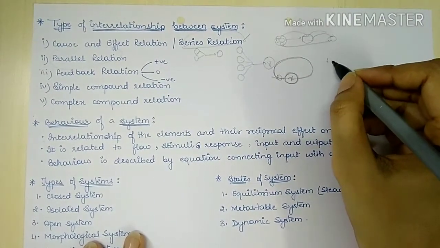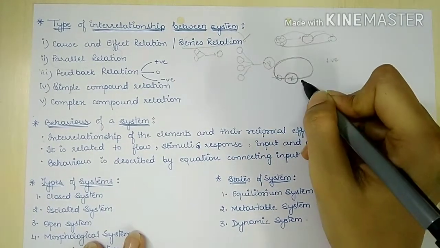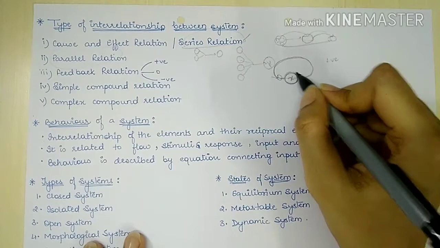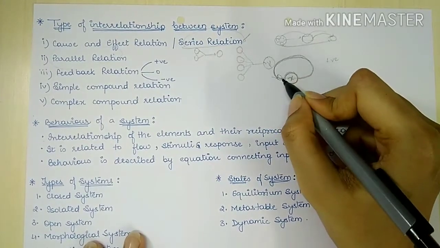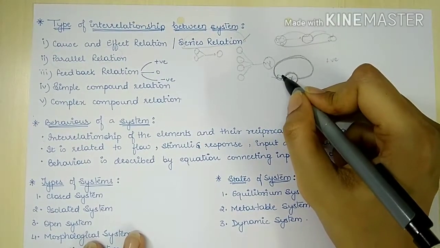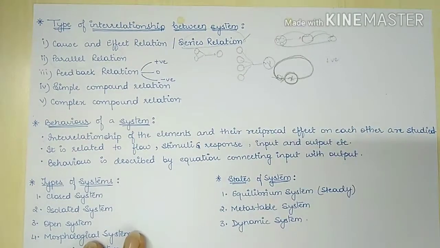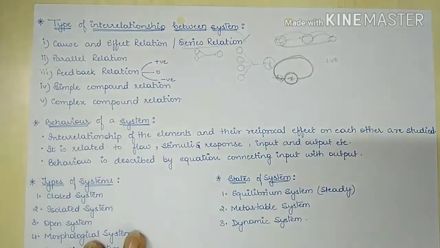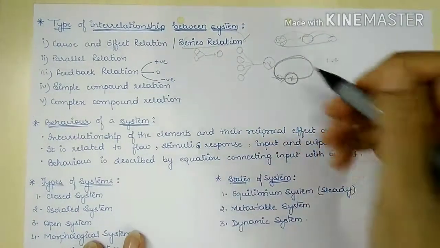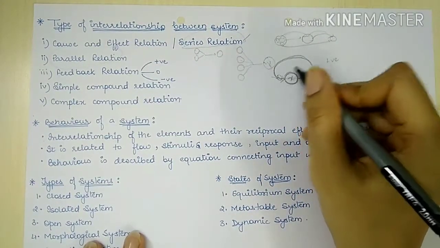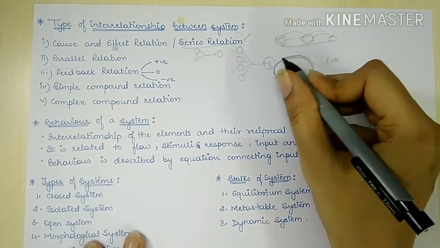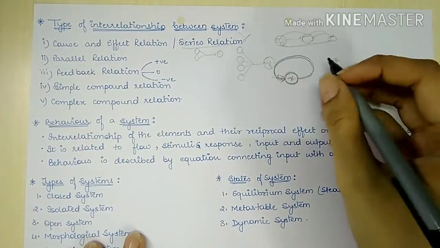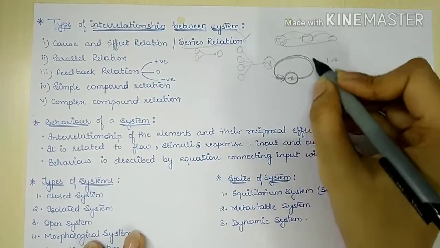First is positive feedback, like if I work hard, I will succeed in my examination. So I am working hard, then I am succeeding in my examination, or I am doing well in my examination. Now, because I am doing well in my examination, I will study much harder, and I will get much better results. So this is the positive feedback.